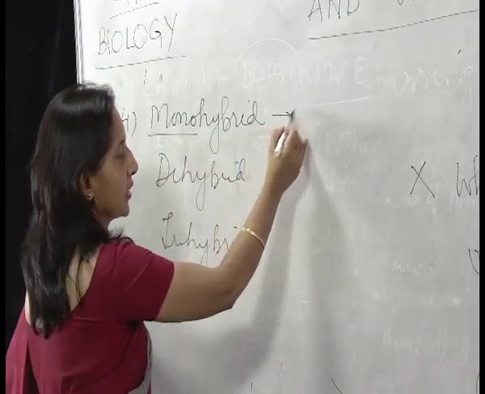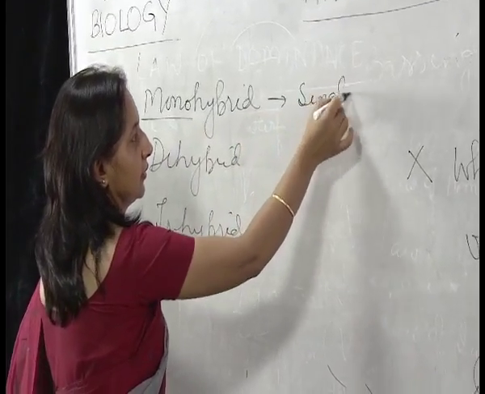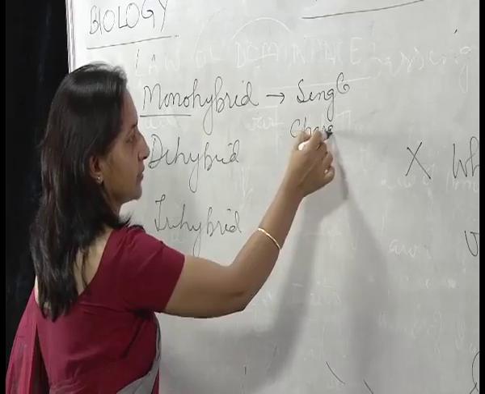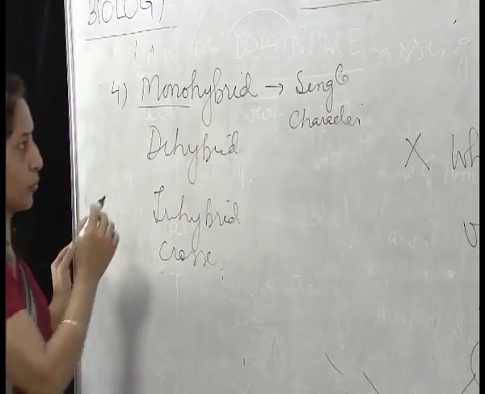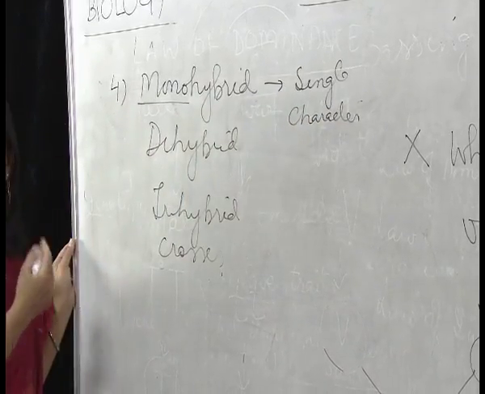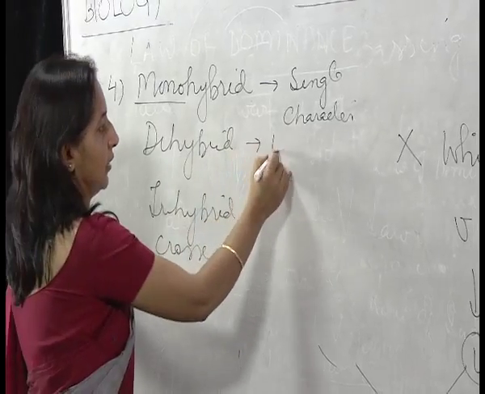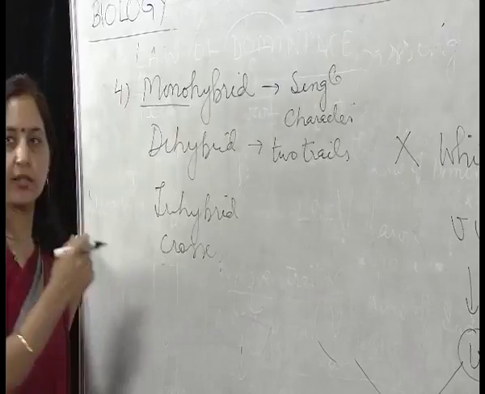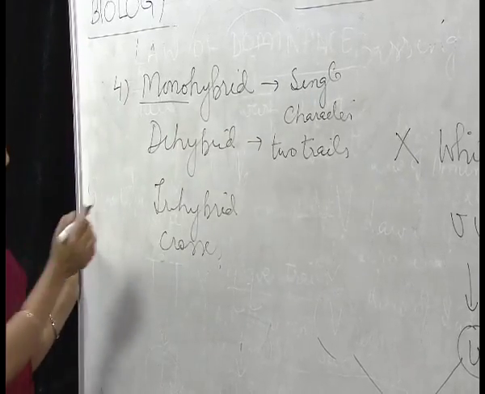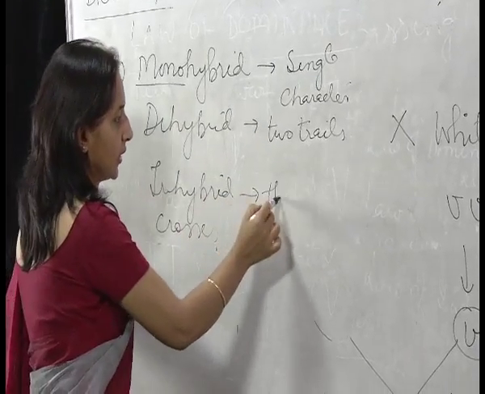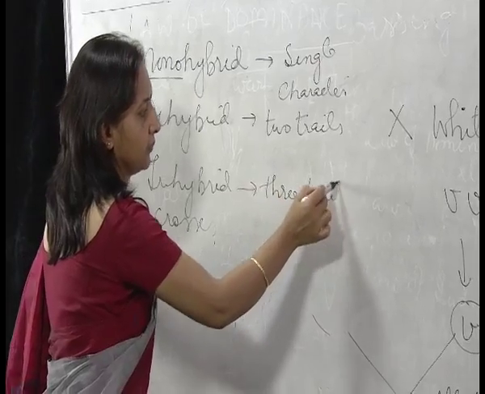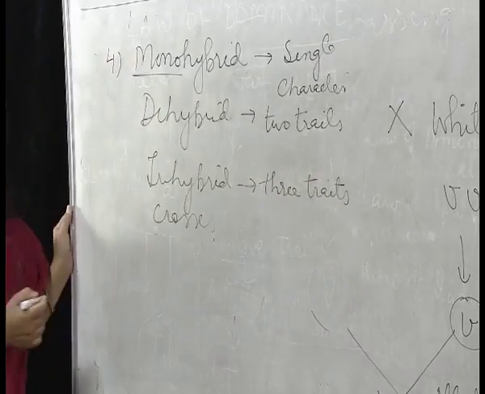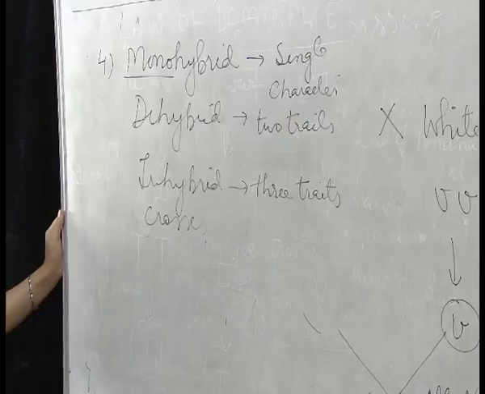When we consider a single character during inheritance of an organism, that is known as monohybrid. When we consider two traits at the same time while studying the cross during inheritance, that is dihybrid, and when we consider three traits at a time, that's known as trihybrid cross.